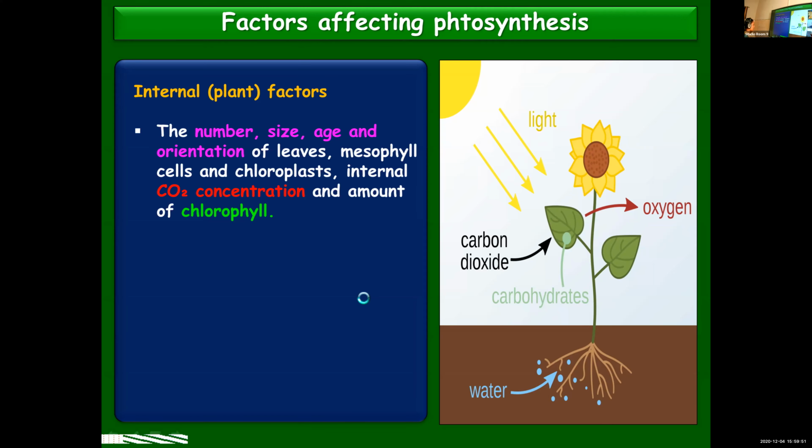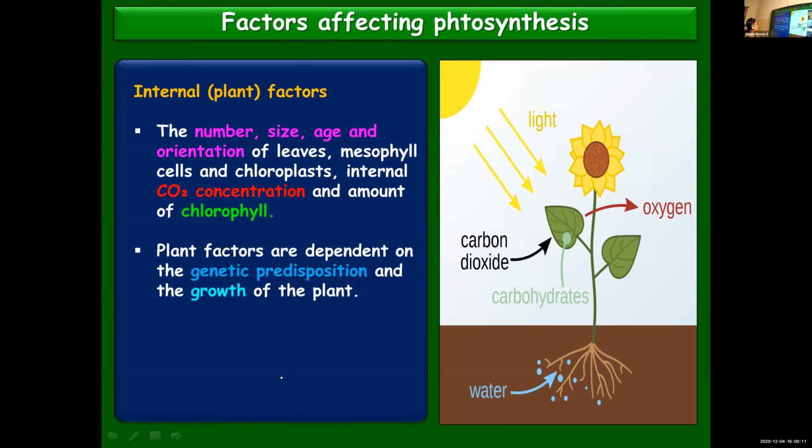So the number, size, age and orientation of leaves and the mesophyll cells and chloroplast present in it, then the concentration of carbon dioxide and the amount of chlorophyll present. All that can decide the rate of photosynthesis. Plant factors are dependent on the genetic predisposition and the growth of the plant. These plant factors depend upon their genetic arrangement. So those are genetically decided, and the growth of the plant.